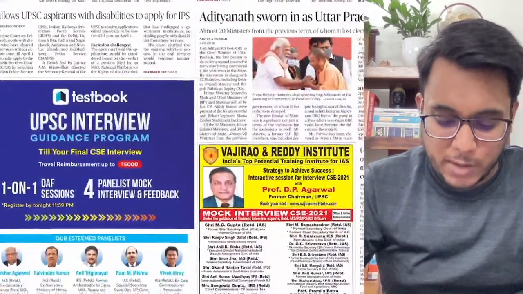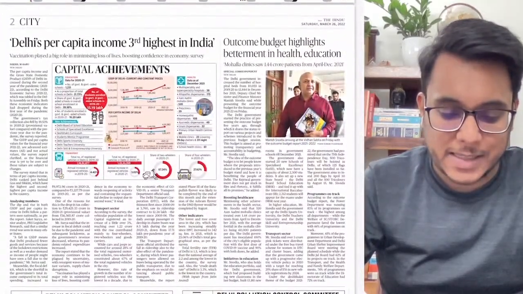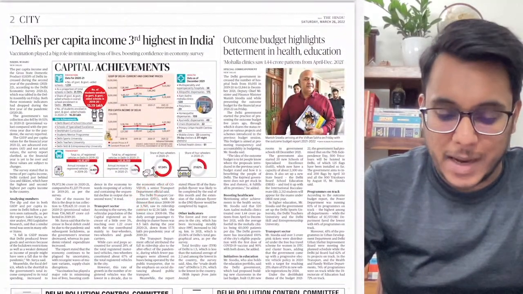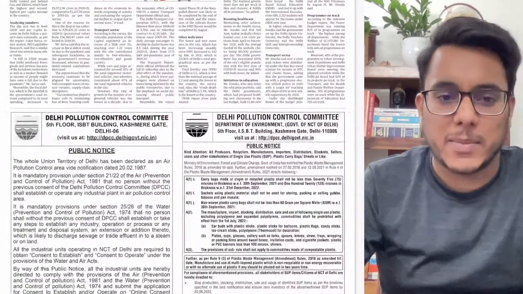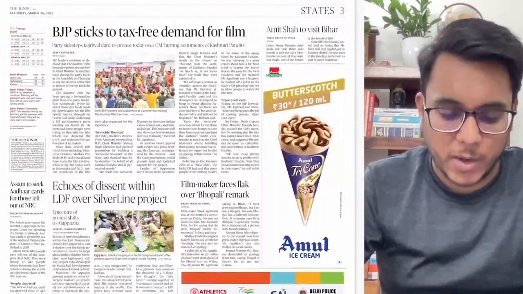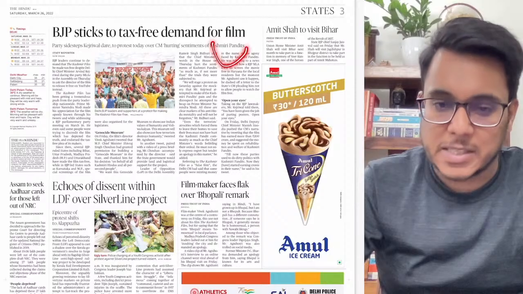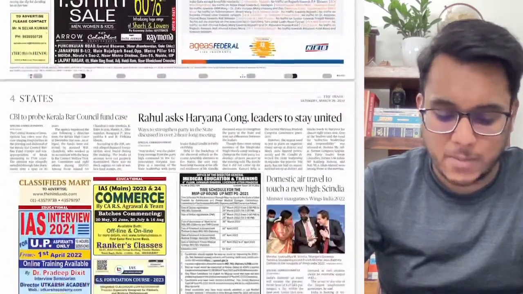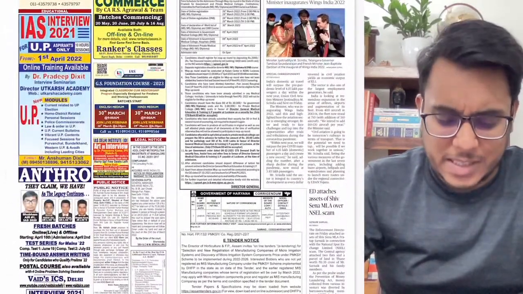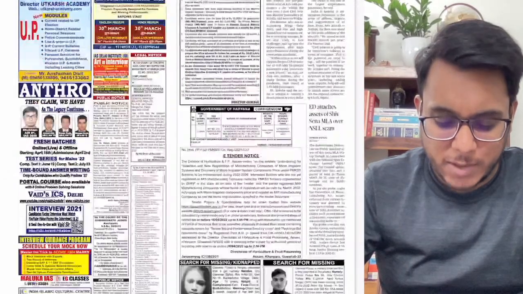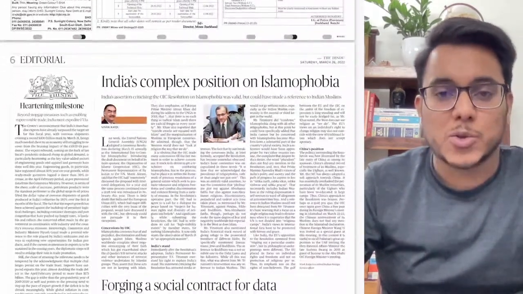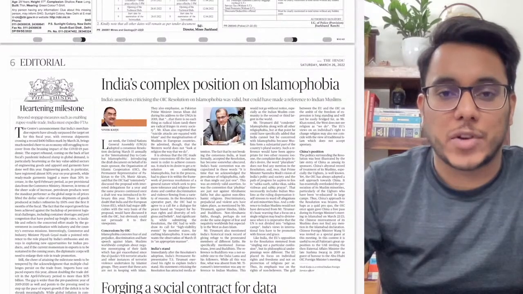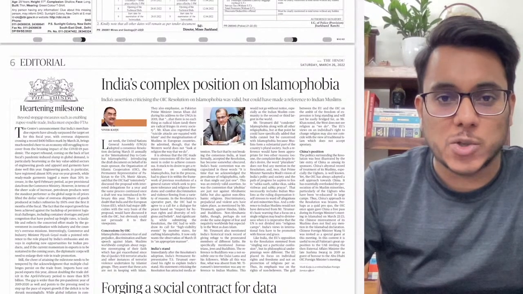Then further moving on, after that the city section: Delhi's per capita income is third highest in India, not very relevant for your examination. Then BJP sticks to tax-free demand for the film. Mainly such articles are not important, and then advertisements etc. have been there. So guys, till the editorial section much relevant news is not there.